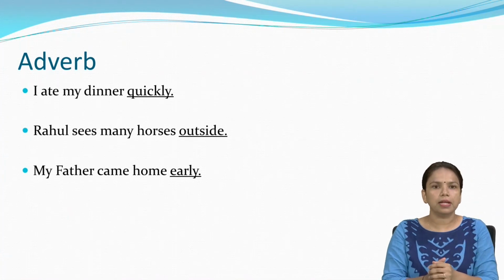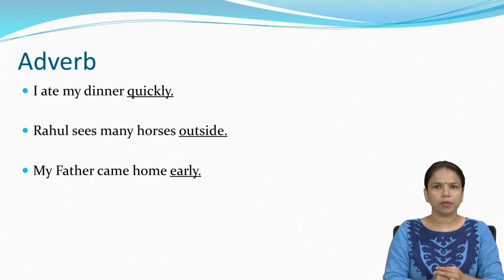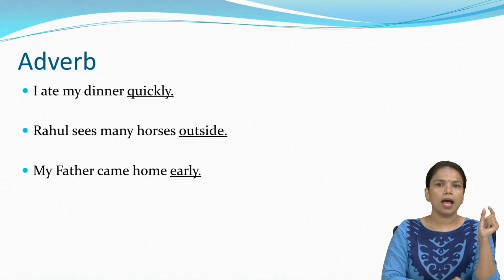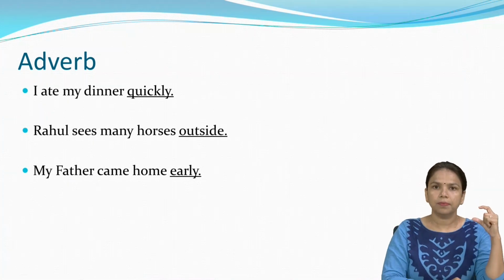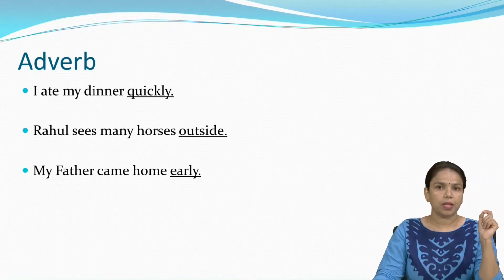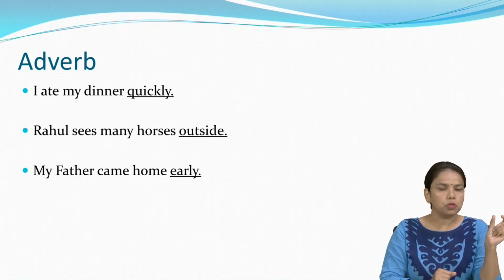So the first example is, I ate my dinner quickly. Rahul sees many horses outside. My father came home early. The first sentence is, I ate my dinner quickly. Here, I is the subject, ate is the verb. In Gujarati, we can say Kriyapad. Dinner is the object. And quickly, what is that?